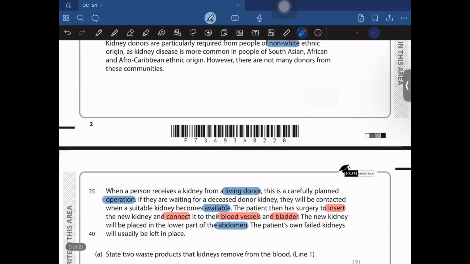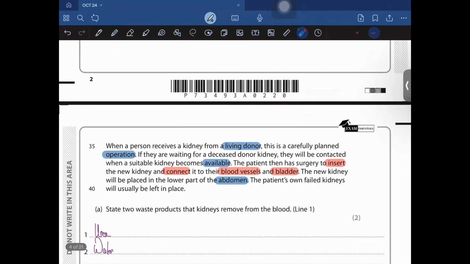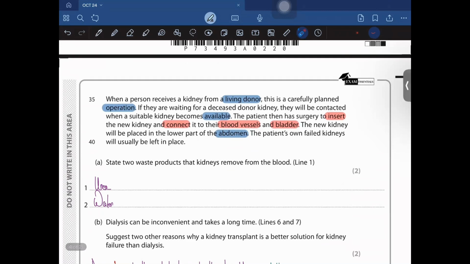State two products that kidney removes from the blood. So first of all, this is going to be urea, and the other thing is going to be water, right? So yeah, dialysis can be inconvenient and takes a long time.